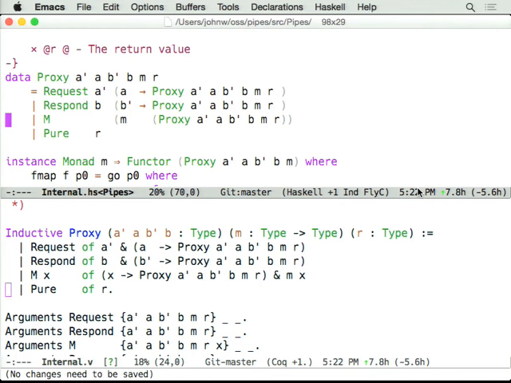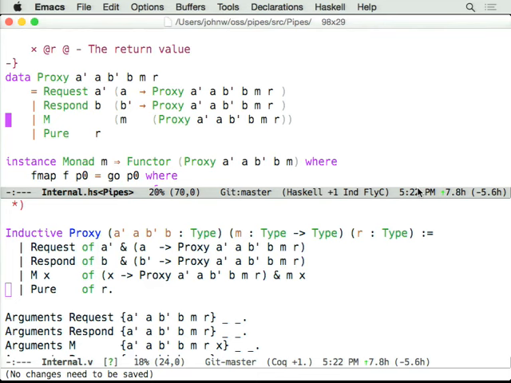So I have this representation now on the bottom that is so close to the top that in my re-implementation of pipes in Coq, I just took the Haskell code, I copied it into the Coq file, I changed the syntax to be Gallina. The only things I had to do any thinking about were anything dealing with the M constructor. And the conversions were almost completely mechanical in all cases. So it did not take very long once this trick was discovered.